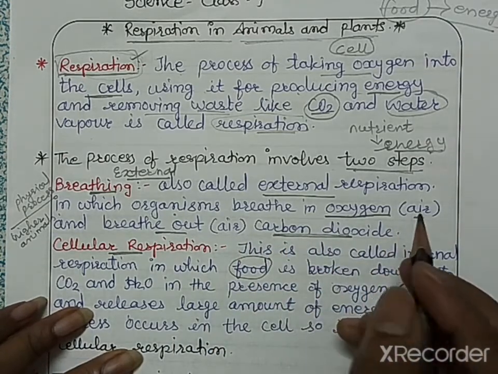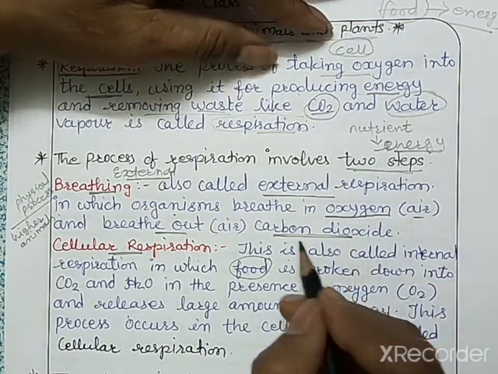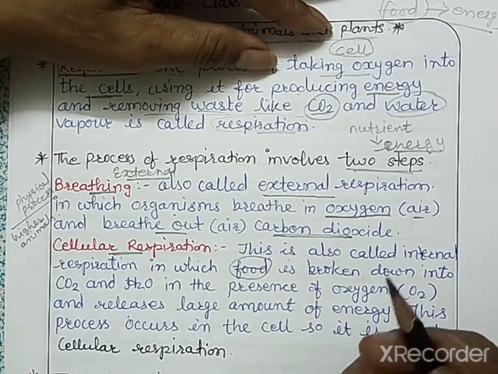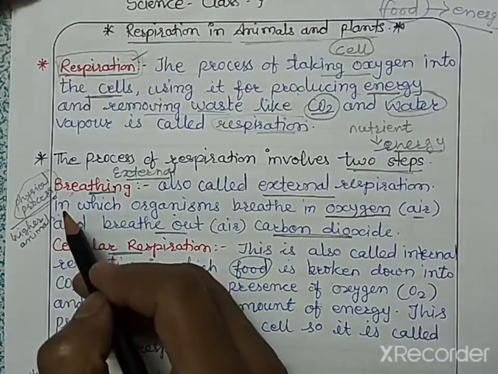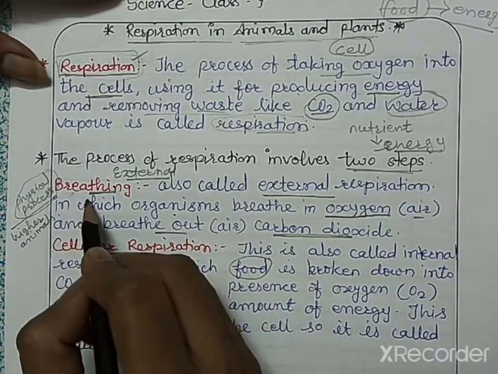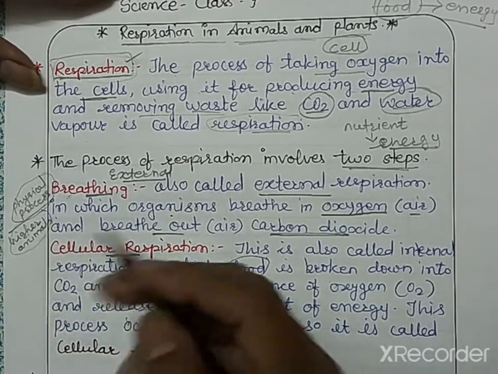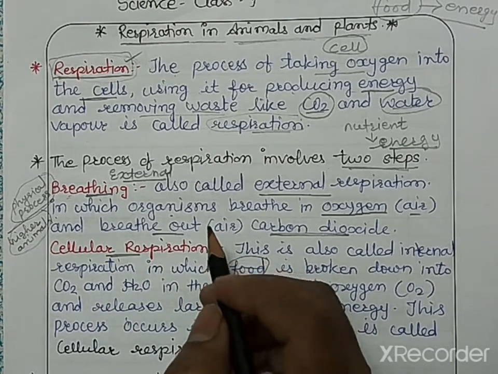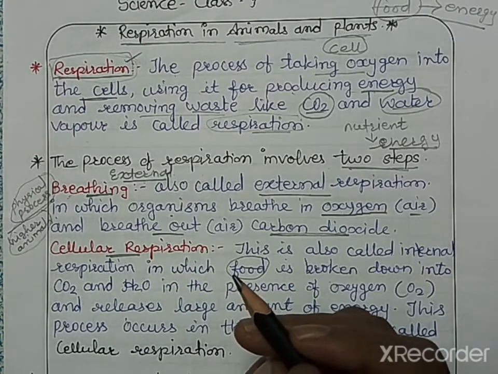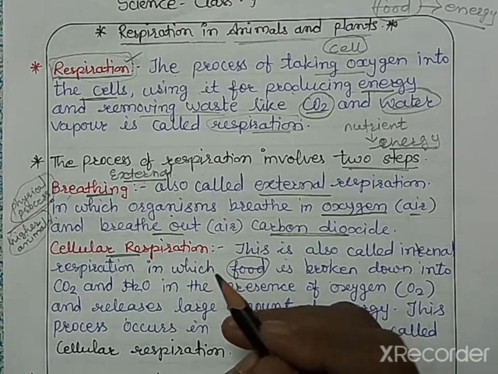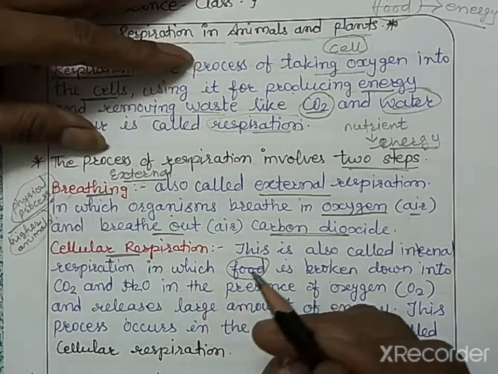During breathing, oxygen is taken into our body and carbon dioxide is given out from the body. This is just a physical process. There is no chemical process involved in breathing, and it occurs in higher animals. Breathing is also called external respiration, the breathing that we generally do and experience. So giving out carbon dioxide and taking in oxygen is known as breathing.